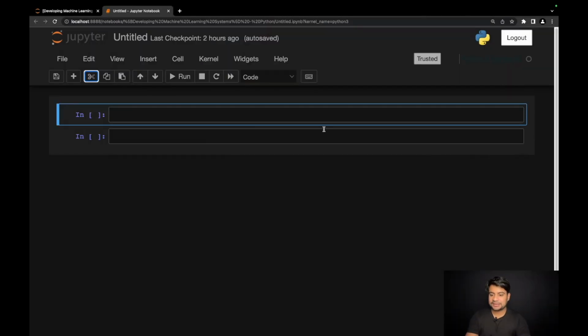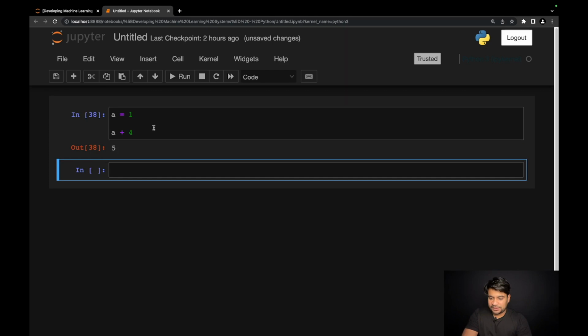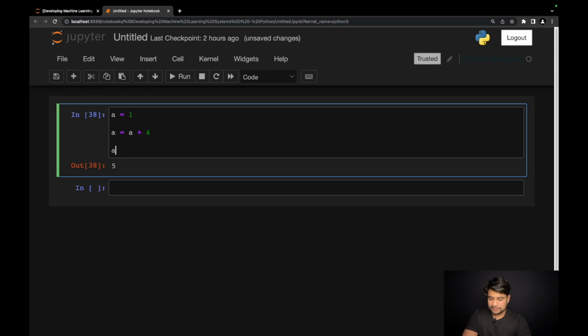So let's get started. Let's say I have written a statement a is equal to 1 and then I write a plus 4. Whatever value I'm getting after doing a plus 4, I am reassigning that to a back. So whatever a plus 4 will be, it will be reassigned to a. And then again, let's check the value of a. So the value of a is 5.